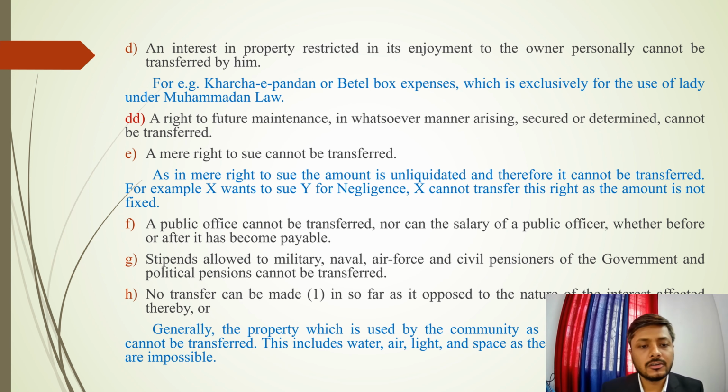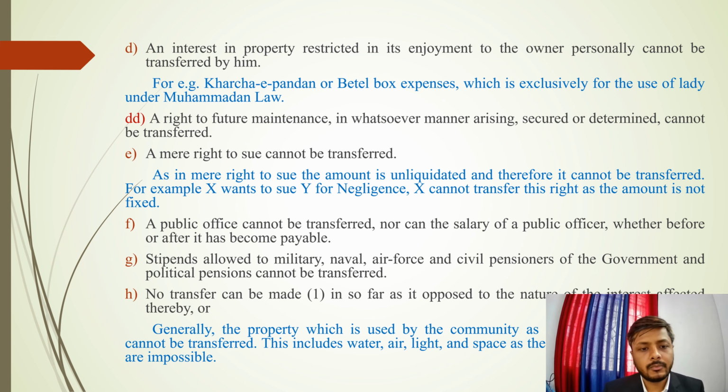So moving on to clause D, we have: an interest in property restricted in its enjoyment to the owner personally cannot be transferred by him. It means if some property is restricted to the enjoyment only of the owner personally, it cannot be transferred. For example, we have Khalcha Pandan in the Mohammedan law, which is known as Vital Box expenses, which is exclusively used by the ladies only. So it cannot be transferred, and we also have something called Istridhan in the Hindu law.